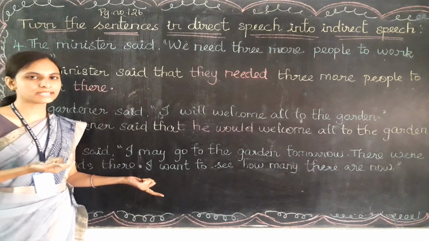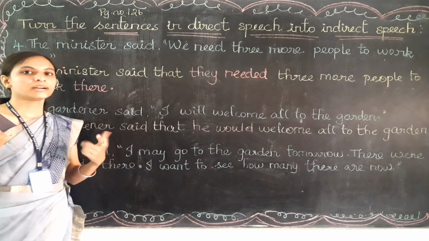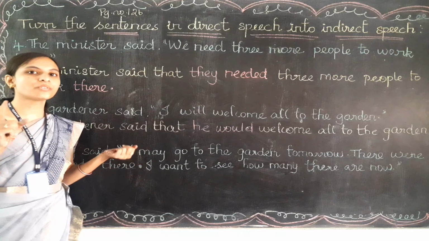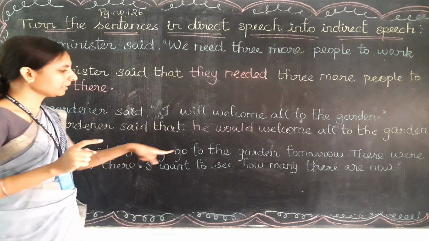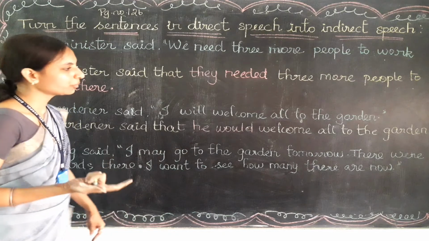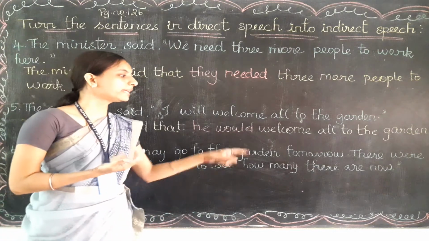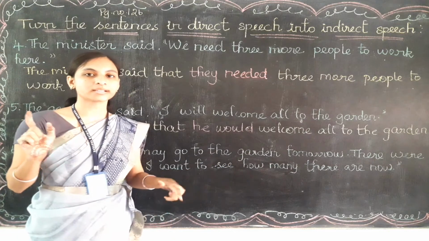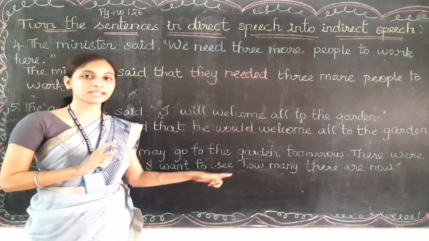Okay, this is the translation of this given sentence. Now let's change it into the indirect speech. Okay, so what is the first thing we need to check? The type of speech. Here, I may go to the garden tomorrow. There were many birds there. I want to see how many there are now. Are these statements only? Are these normal sentences only?